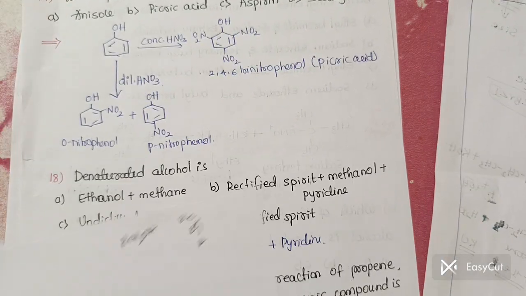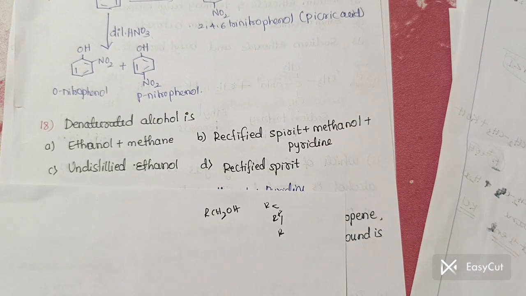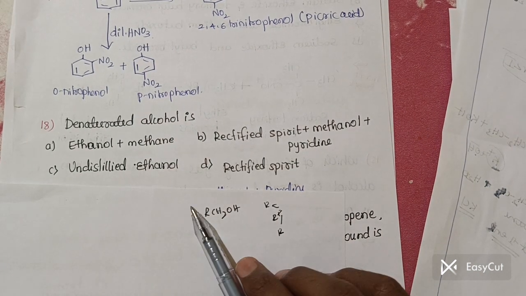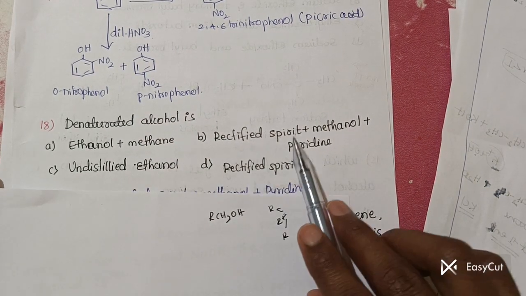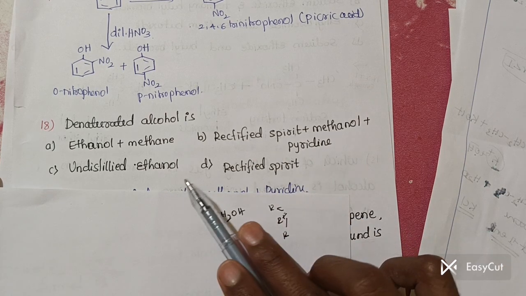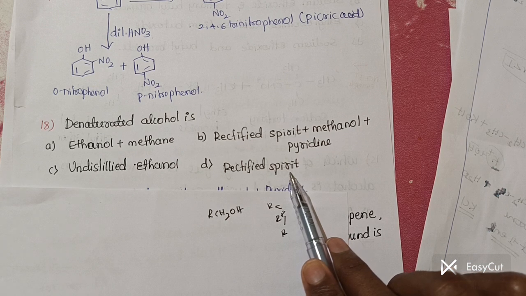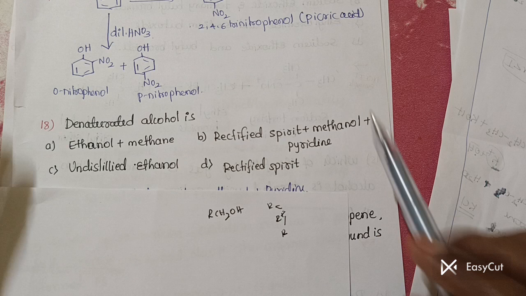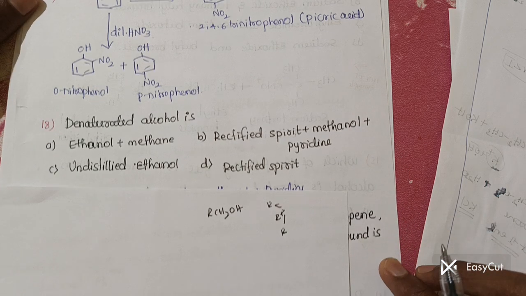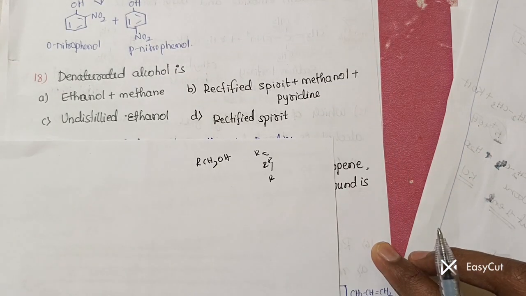Which one is major here? Always the para products are major, you should remember. Next, the denaturated alcohol is ethanol plus methanol, rectified spirit, methanol plus pyridine, undistilled ethanol, and rectified spirit. You should remember the combination of rectified spirit, methanol, and pyridine is called as what? Denaturated alcohol. Again, this is a remember-based question.